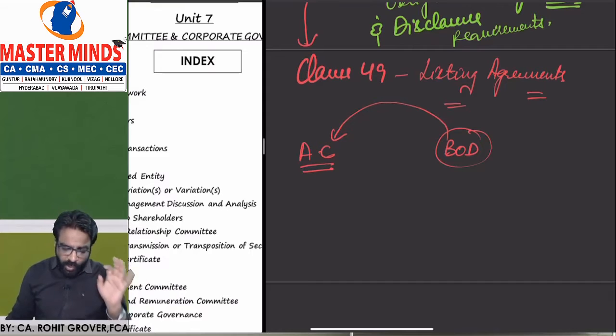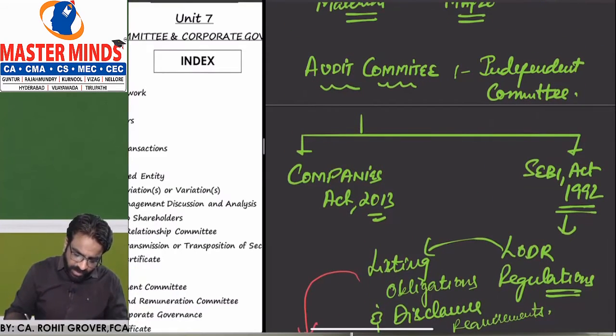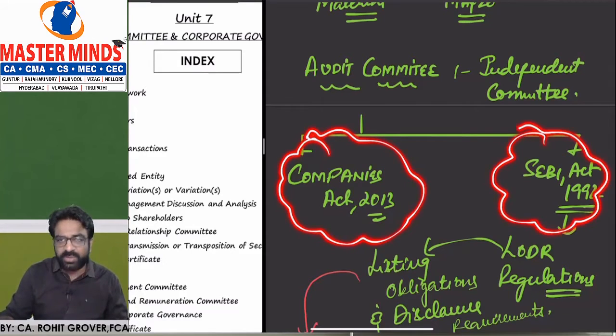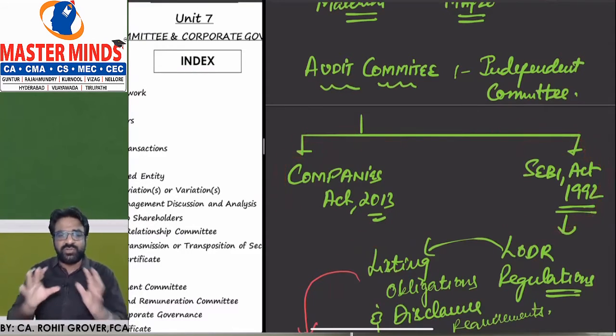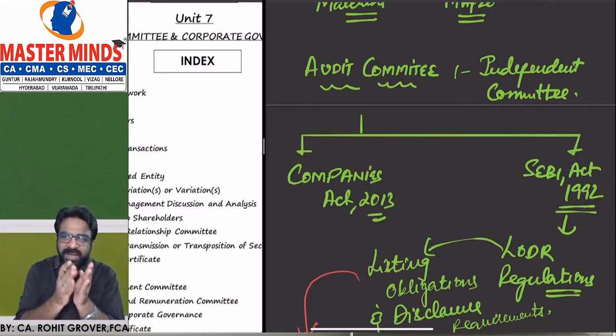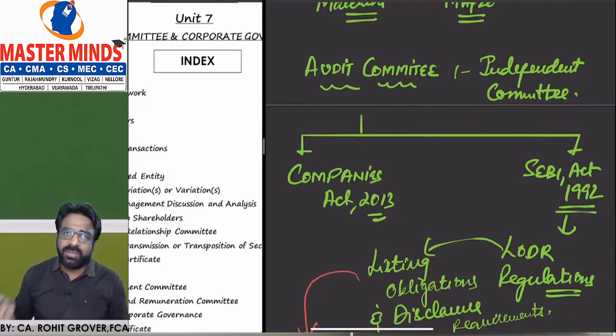Audit committee. So audit committees are of two types. What are the two types of audit committee? One is the audit committee which we are going to do as per the Companies Act, and one is the audit committee which we are going to do as per the SEBI Act. So many regulations relating to audit committee. We will understand the difference between an audit committee under the Companies Act and an audit committee under the SEBI Act. So obviously, if you are a listed company, you are going to follow the rules and regulations relating to the SEBI Act 1992.